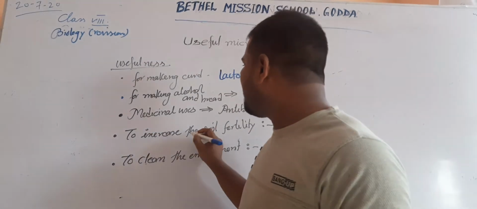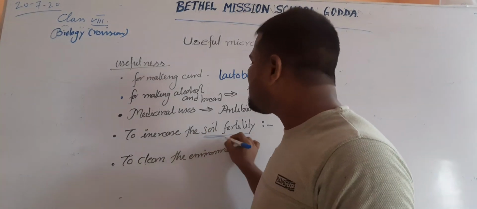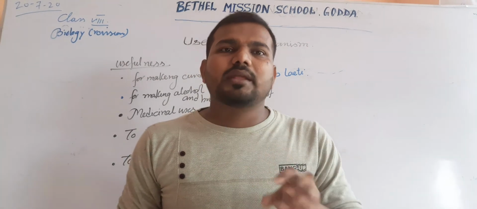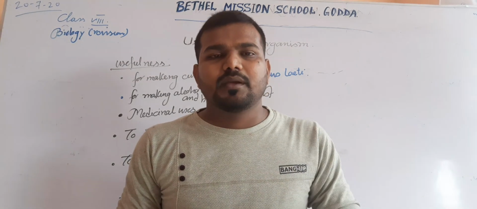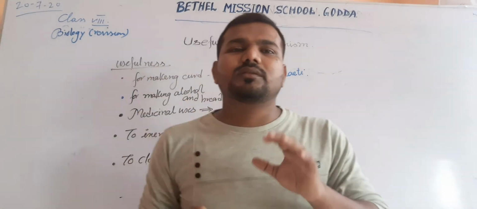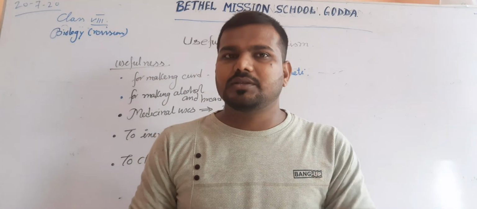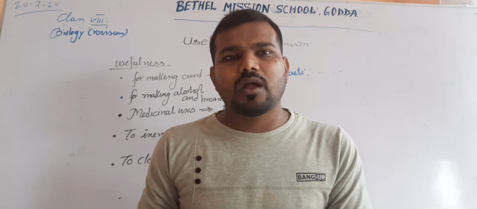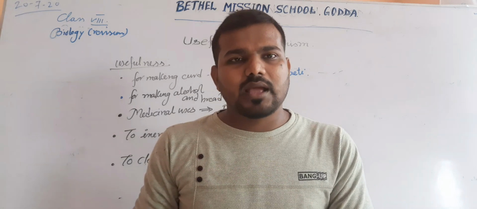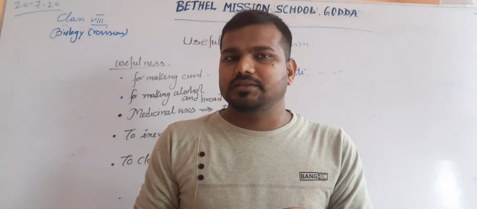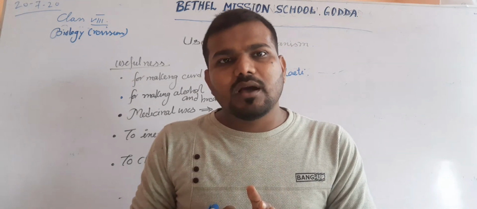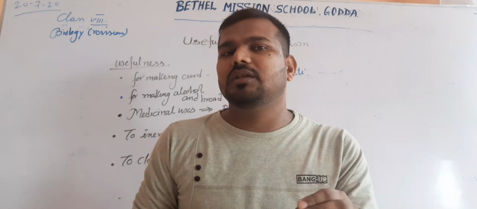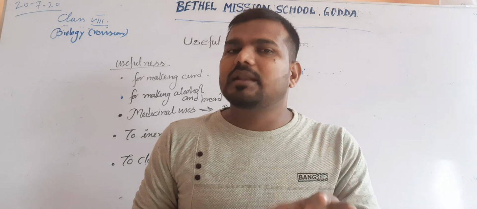Now the next one: to increase soil fertility. Soil fertility means the addition of some inorganic substances into the soil. For example, we add nitrogenous fertilizers, but that is an artificial way to improve the soil quality, whereby the agricultural yield is increased. Now, some microorganisms can play this role. They can also add nitrogen into the soil directly from the atmosphere.